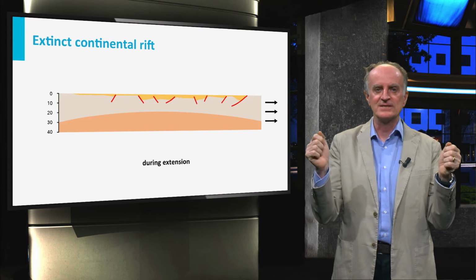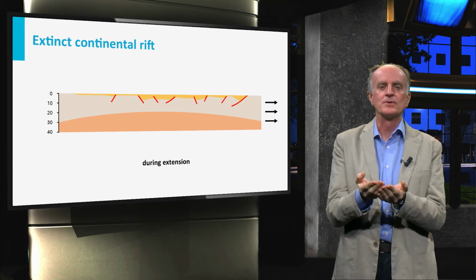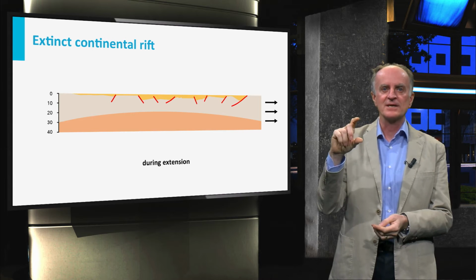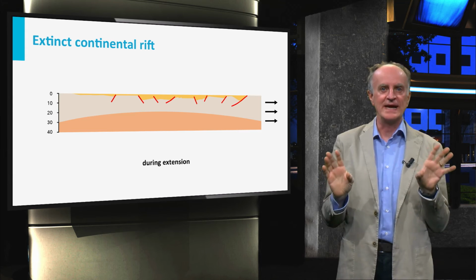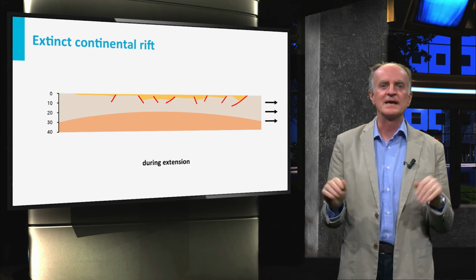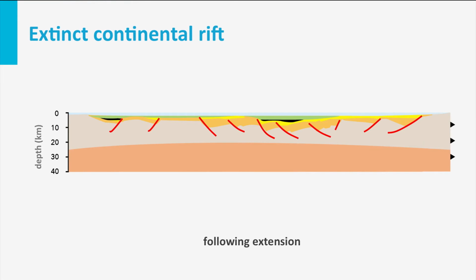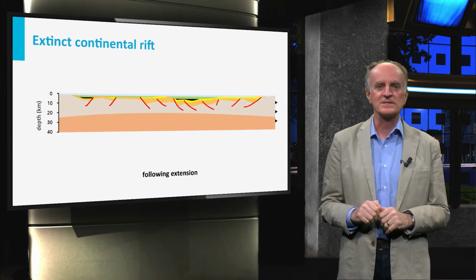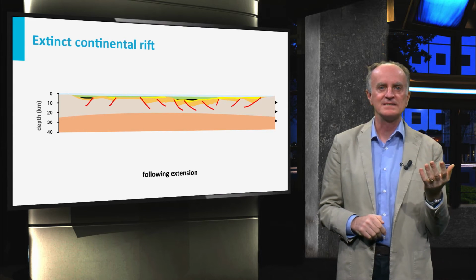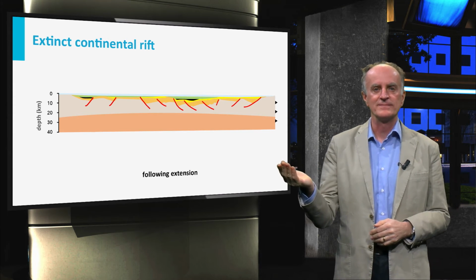With persisting extension, displacement along faults increases, more subsidence occurs in the central domain, and a thick package of syn-rift sediments is deposited. In some cases, extension ends and the continental rift becomes extinct. If subsidence continues, new accommodation space is created, in which sediments are deposited, which are not cut by normal faults. These are called post-rift sediments. This is the case, among others, of the Viking Graben between Norway and the United Kingdom.